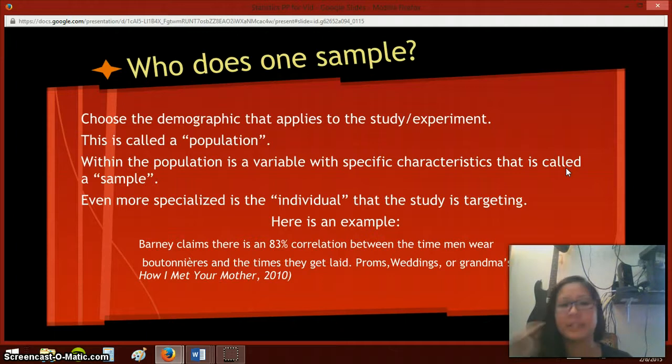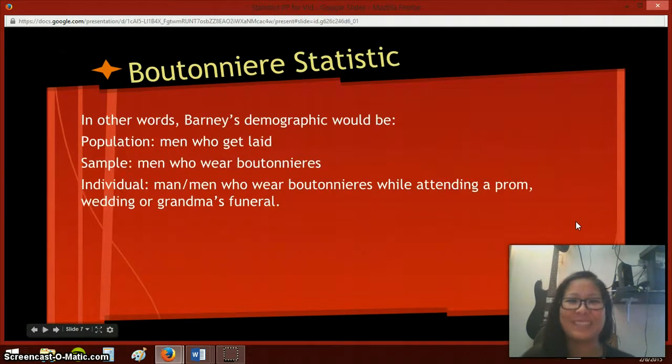So here we're going to go over an example of a statistic, and it says Barney claims that an 83% correlation between the time men wear boutonnieres and the times that they get laid. Times you would wear it: proms, weddings, or grandma's funerals. This is from How I Met Your Mother in 2010.